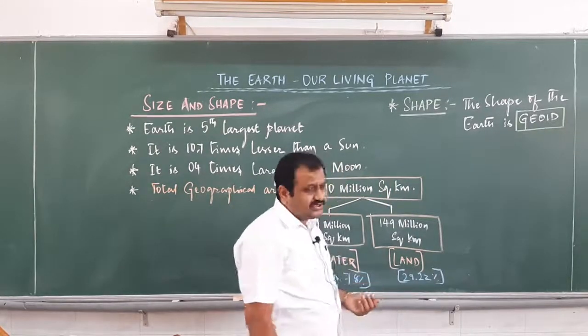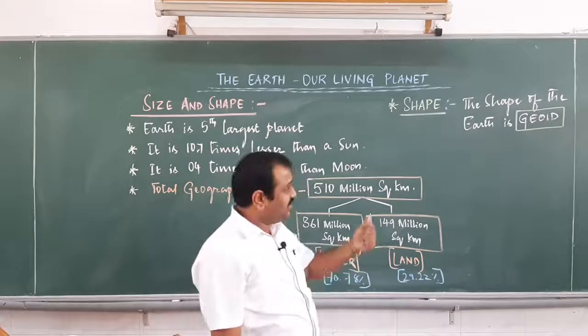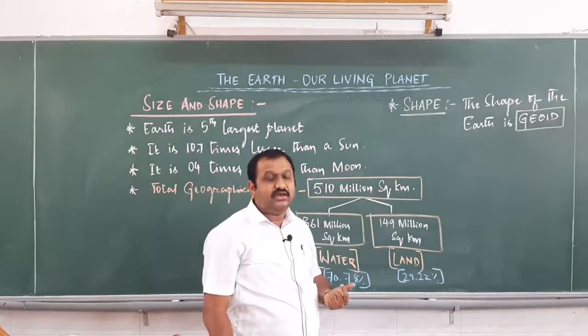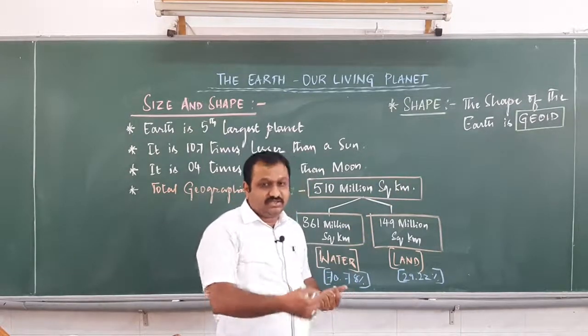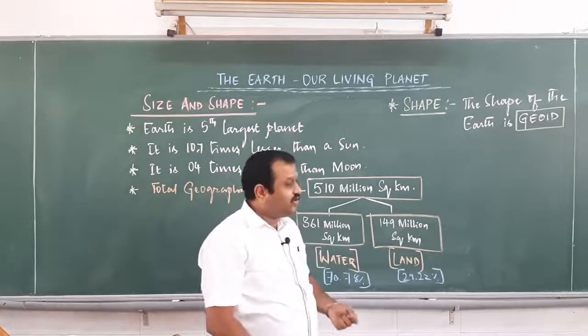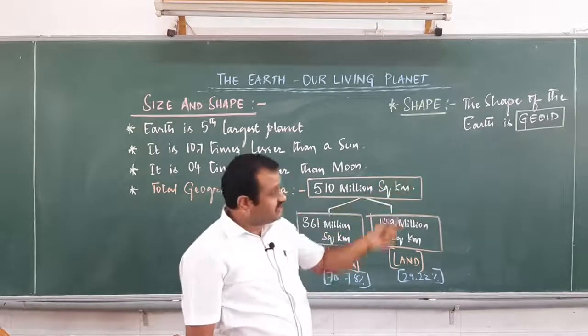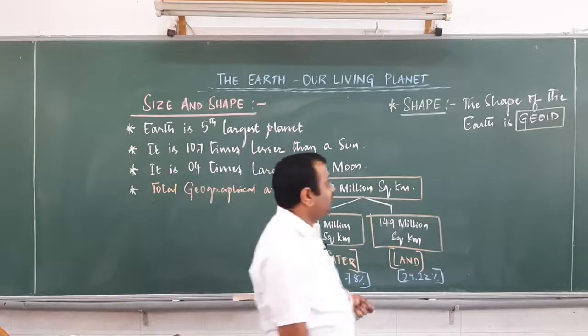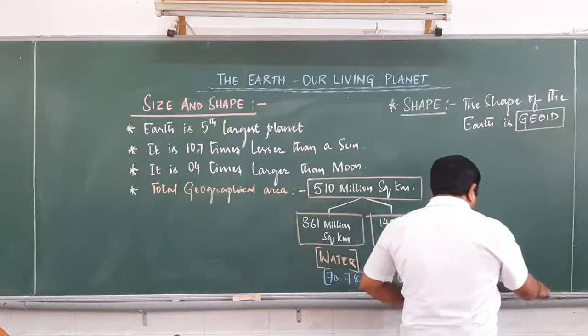Sometimes we also call it a spherical shape. It is better to use the geographical terminology. When we are reading the subject geography, it is very important to use the same word, the same terminology, geoid. Okay, how does this shape look?